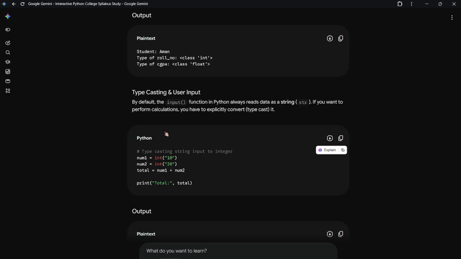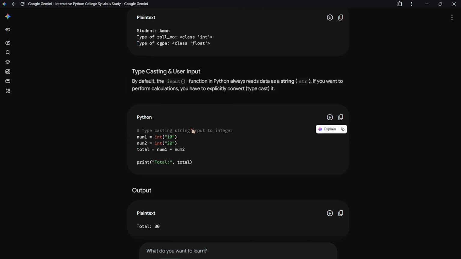Now typecasting user input. So by default the input function in Python always reads data as a string. If you want to perform calculation you have to explicitly convert, typecast it. So typecasting string to integer, num1 is equal to int of 10, num2 is equal to int.